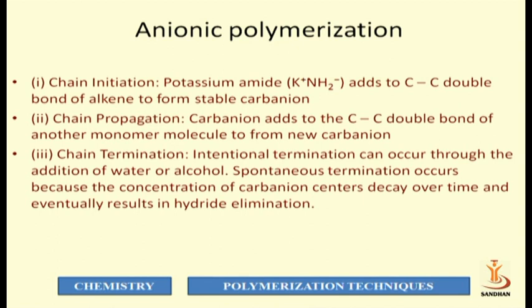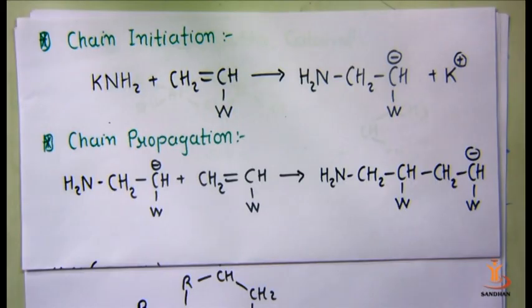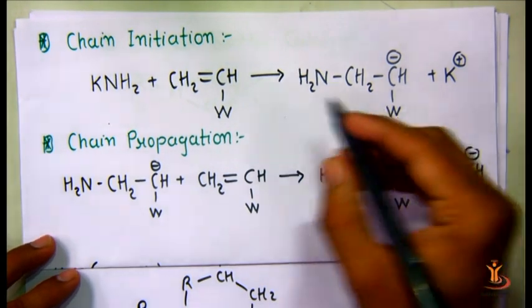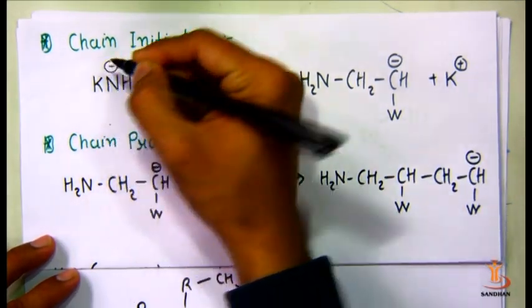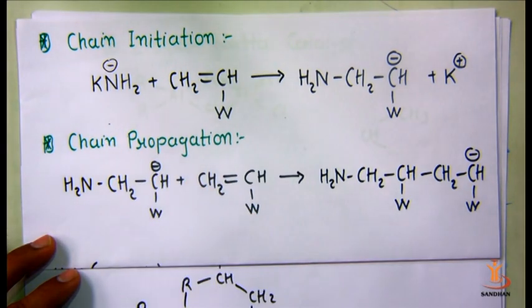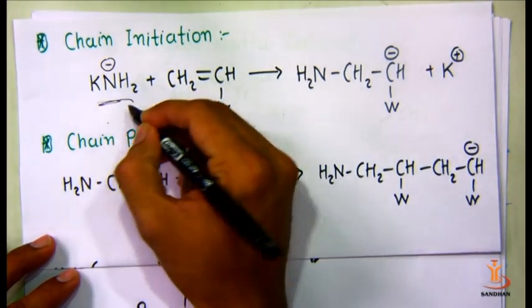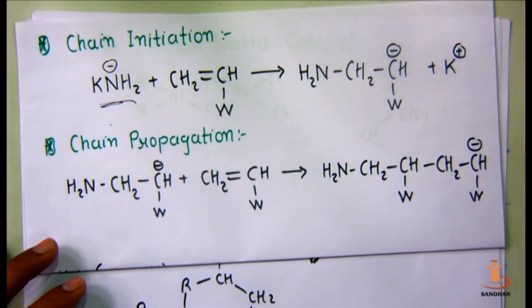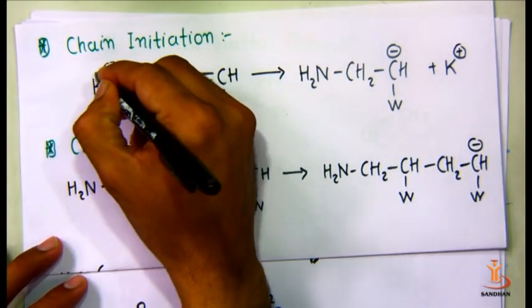To obtain the anionic polymerization: in anionic polymerization, a chain initiation is carried out by a negatively charged species. We have an example of this, potassium amide as an initiator in this reaction.